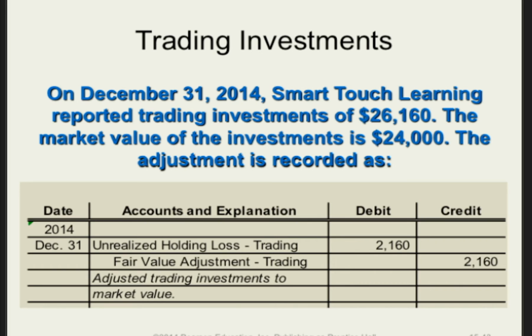For trading securities, the unrealized holding loss will appear on the income statement and will reduce net income for Smart Touch Learning in the year 2014. The fair value adjustment will be reported in the assets section of Smart Touch Learning's balance sheet. It will be reported with trading investments, and it is treated as a contra asset.